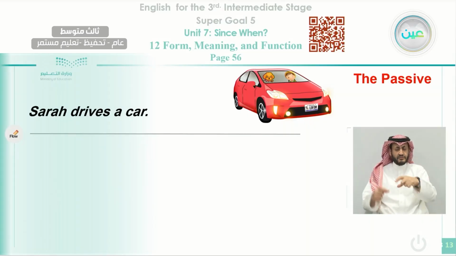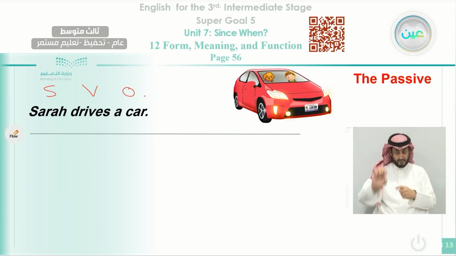Like for example here, Sarah drives a car. The active sentence starts with the S, subject, then with the verb, then the object. Okay, where is the subject? Sarah is the subject, drives is the verb, and a car is an object.